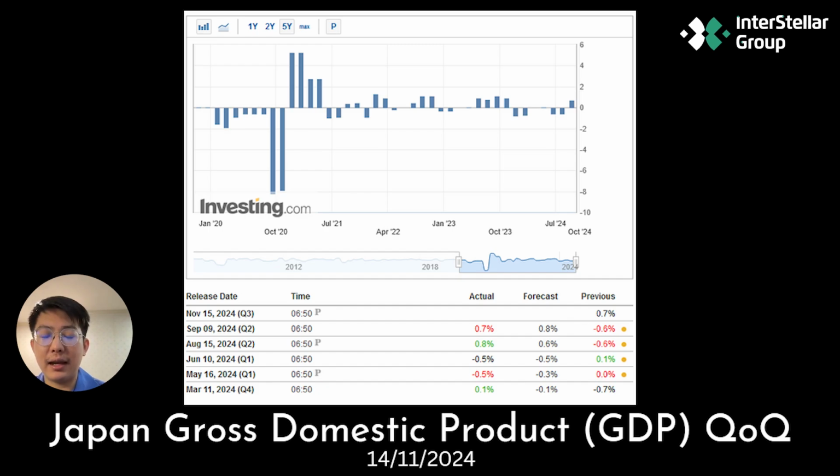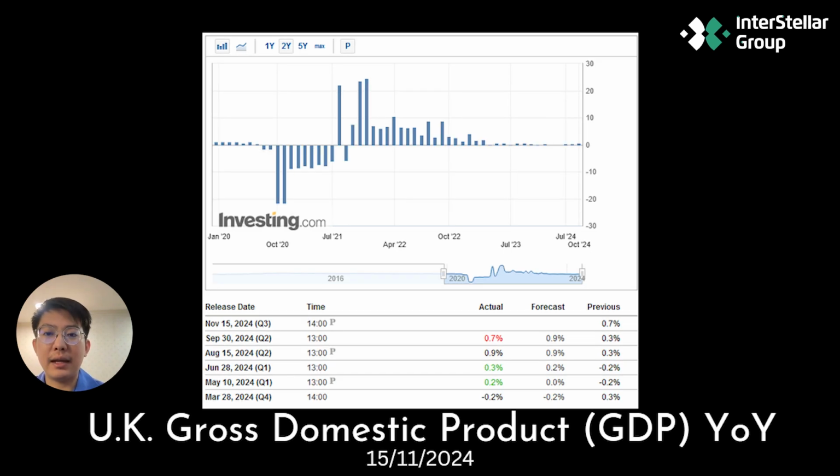Next, the second figure is Japan's GDP, which will be announced on November 14 this year. It is quite difficult to predict how it will turn out due to Japan's economy having been in a prolonged slowdown. Growth has not been very good, and when it contracts or slows down, it does so for a long time and deeply.